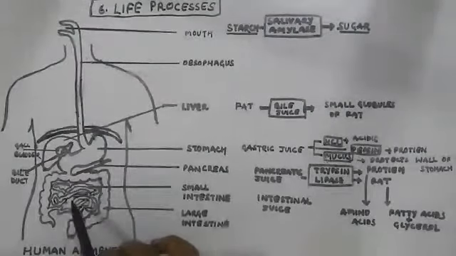Ultimately, the water which remains in the undigested food gets absorbed by the large intestine. Water gets absorbed by the large intestine, and then the undigested food which needs to be removed or excreted is passed on, and ultimately it is given out through this opening.